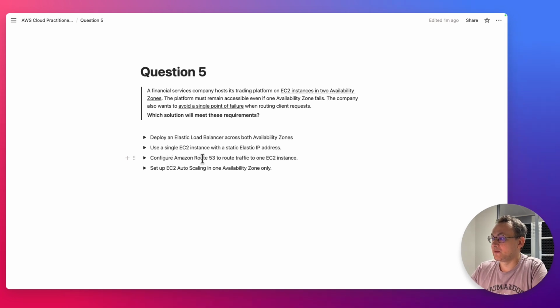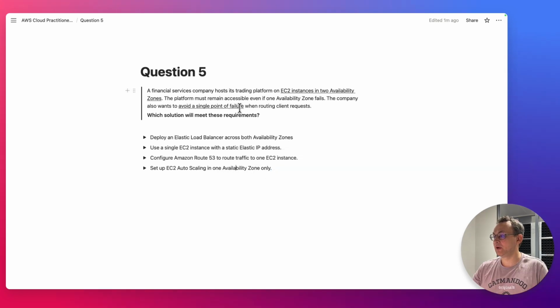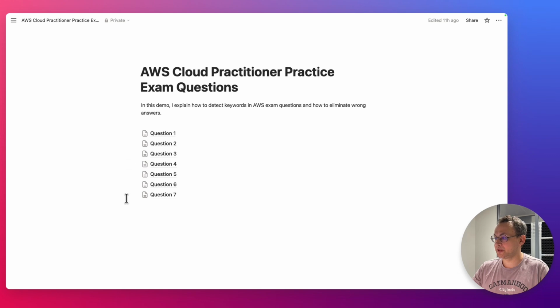Configure Amazon Route 53 to route traffic to one EC2 instance. That is not correct because of the same reason. And set up EC2 auto scaling in one availability zone only. This option doesn't mitigate the single point of failure, which is one of the main requirements here, right? So the only option is number 1. Yeah, let's see if we have any more questions here.